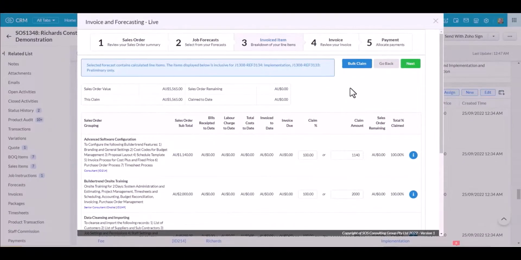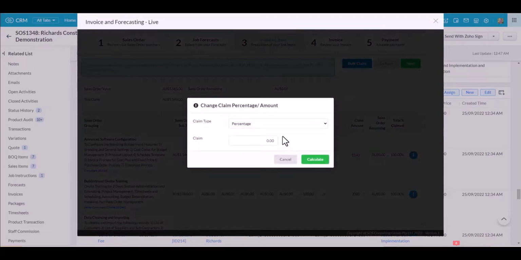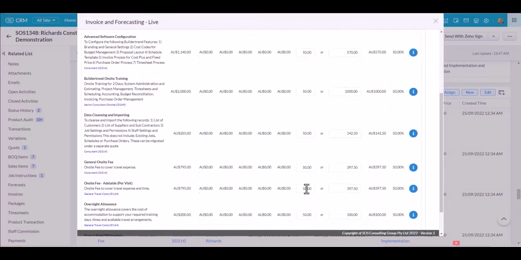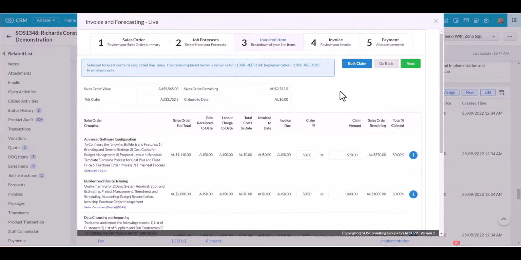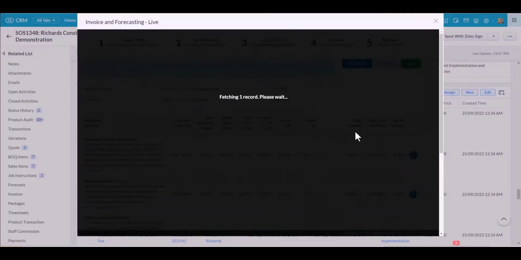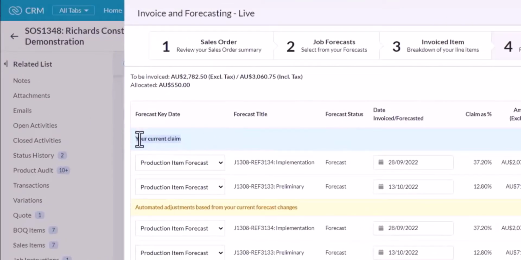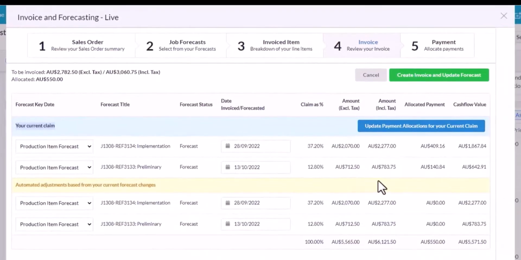Now, if I didn't want to claim the full amount, I can click on bulk claim and I can claim a set amount, a percentage, or the balance. I'm going to say 50%. And there we go. It updates all my line items to 50%. If I now click on Next, I'm only claiming the half of each forecast. So you can see here, it shows me my current claim and it's adjusted my current claim to 50% of the sales order value and created 2 fresh forecasts for the balance.